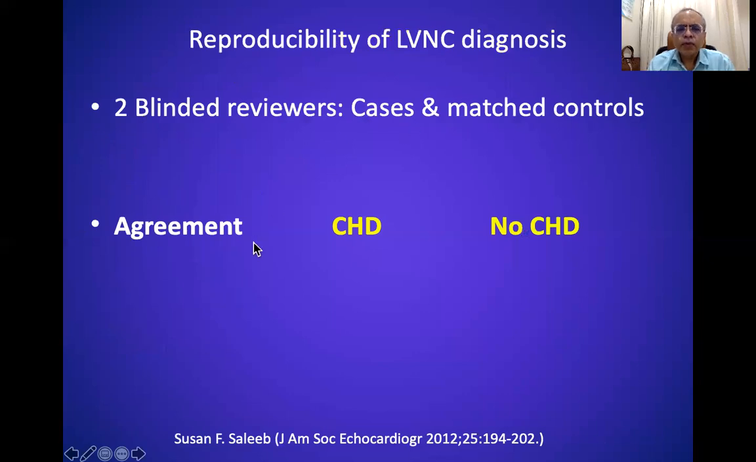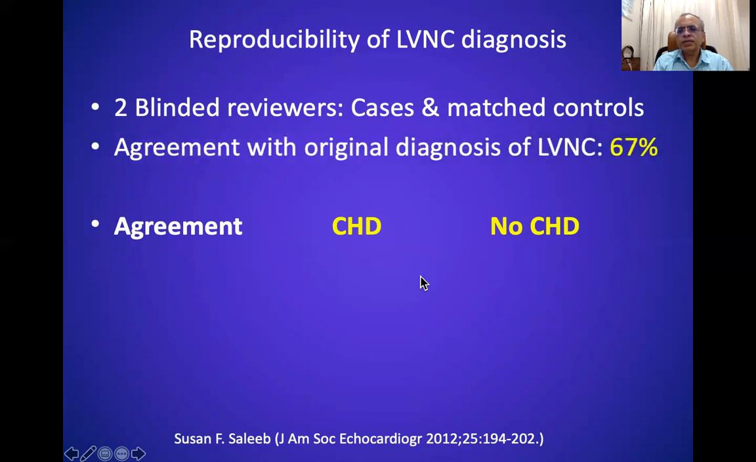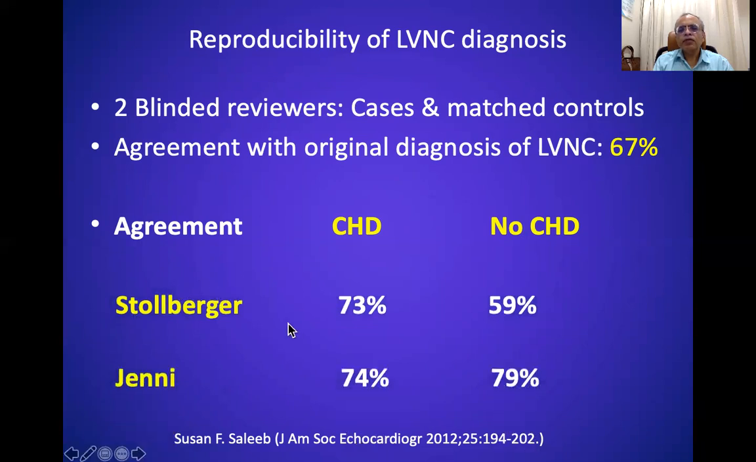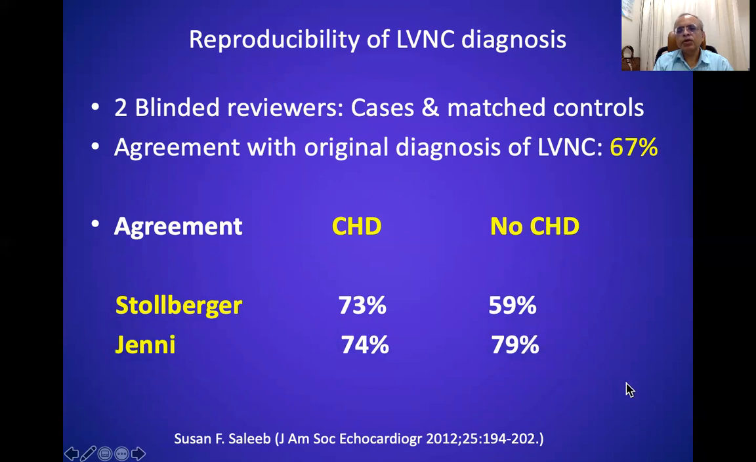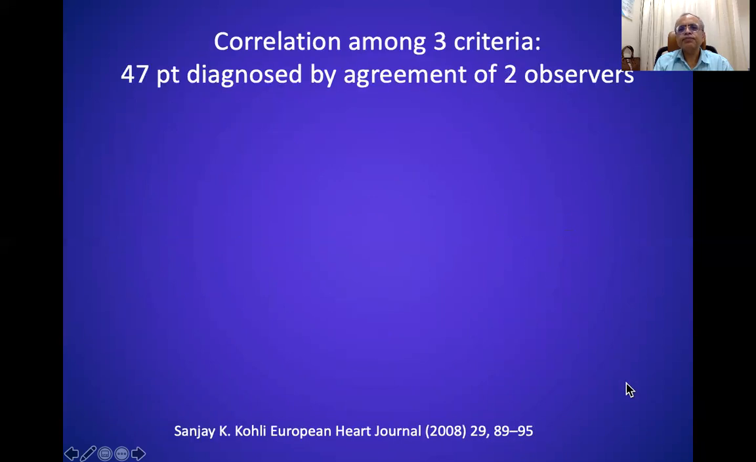Now, what is the reproducibility? Now, this is a study where two blinded reviewers reviewed the cases which were diagnosed as left ventricular non-compaction, and they agreed only in 67% of the patients. The agreement was worst for the Stollberger criteria, while it was a little better for the Jenni criteria, especially in the patients who did not have congenital heart disease.